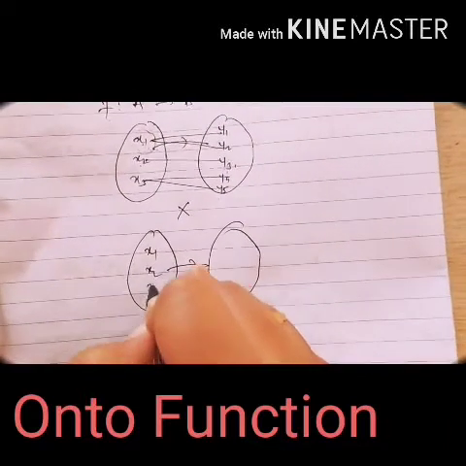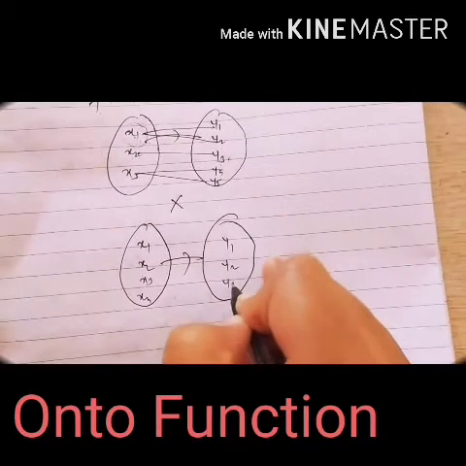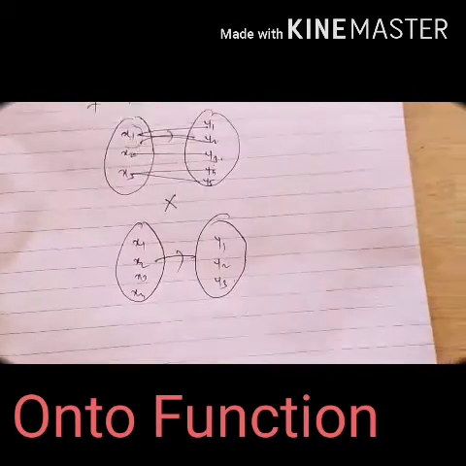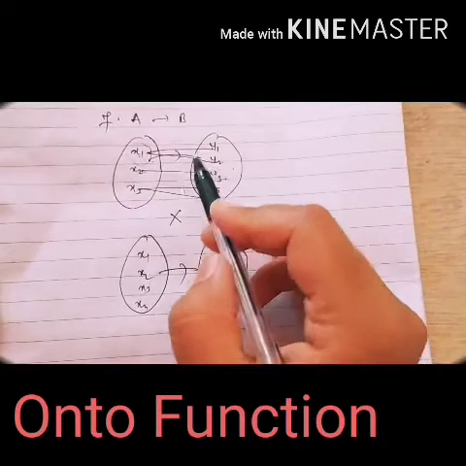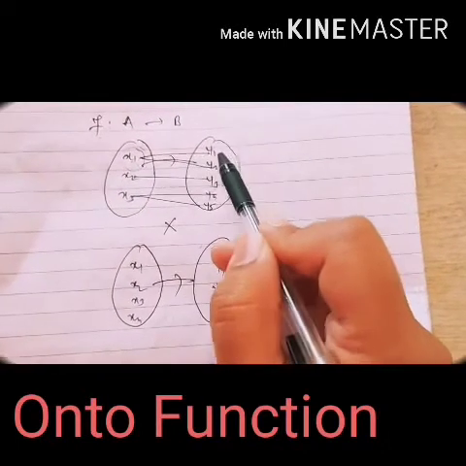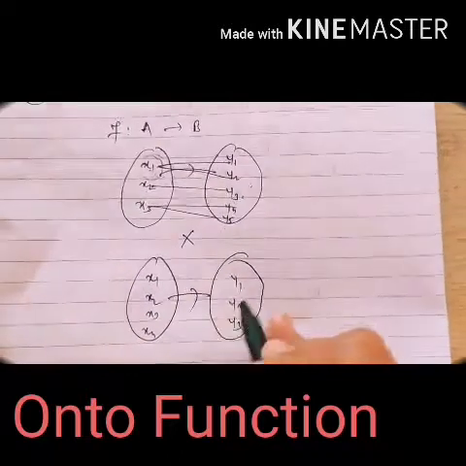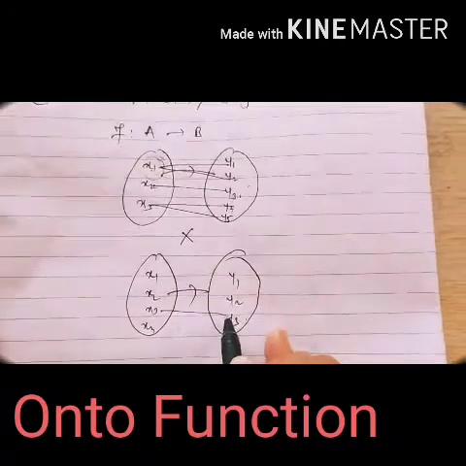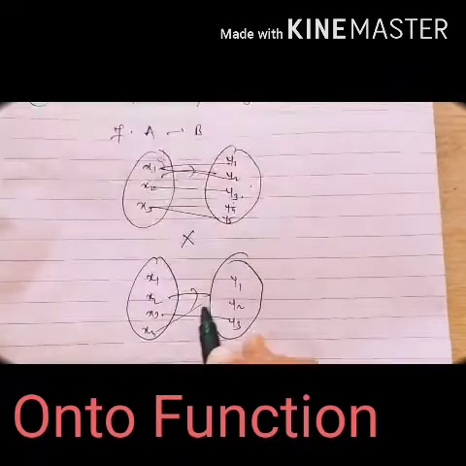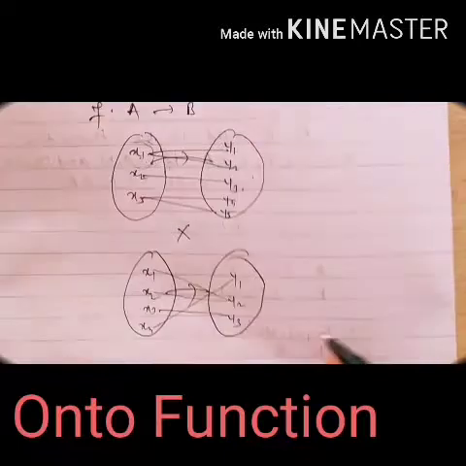x1, x2, x3, x4, y1, y2, y3. Okay. Why I have taken this question is that you should get that if an element has more than one image, then it will not be a function. Now here we'll define x3 to y3, x4 to y1, x1 to y2 and x2 to y2.